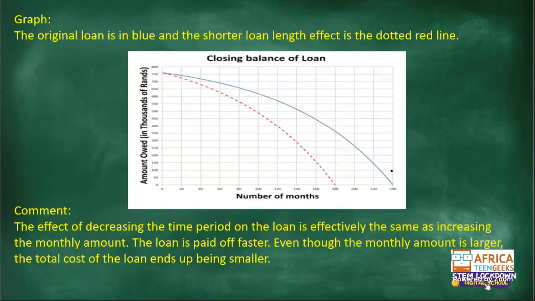There is the graph to show when you change your loan length. The one in blue is the original one of 240 months, which is 20 years. Then the one in red is if you have reduced your loan length to 180 months. You will realize that here you would have paid it off quicker. Yes, it's still the same 750,000 at the top. That's why they are both at the same starting point. But you would be done paying your loan off at 180 months, whereas if you were stretching it for 20 years, you'll only finish after that. It means you would be paying higher monthly repayments for the one in red, but lower monthly repayments for the one in blue.